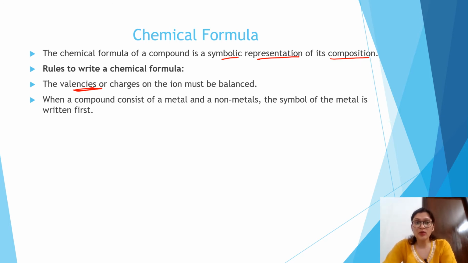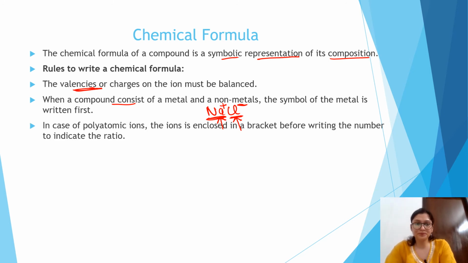Second, when a compound consists of a metal, like we have written earlier, NaCl, here Na represents the metal. Metal always has a positive charge, and the second part is a non-metal, which is always negative. So in any compound, the first part depicts the metal and the second part depicts the non-metal.